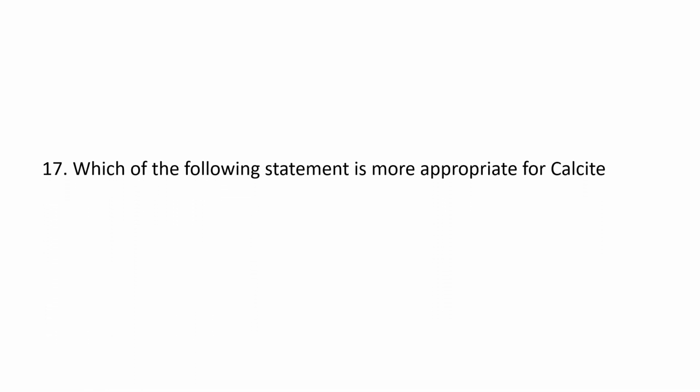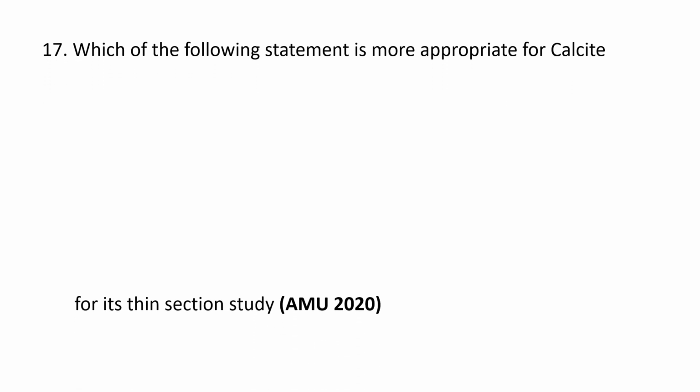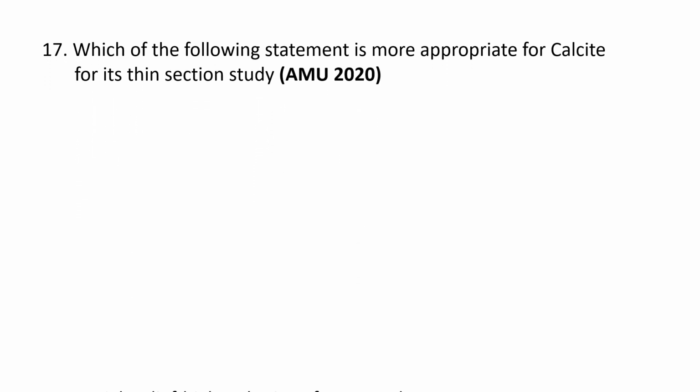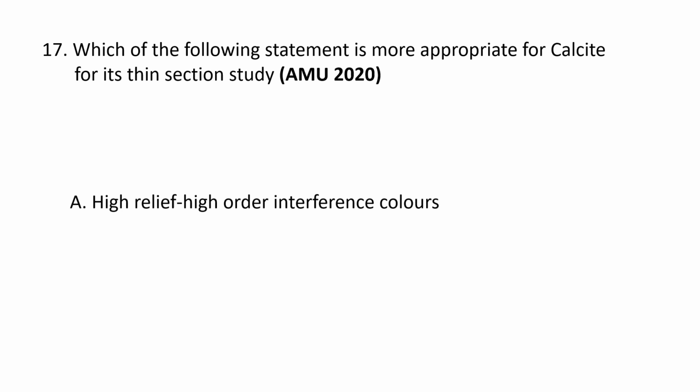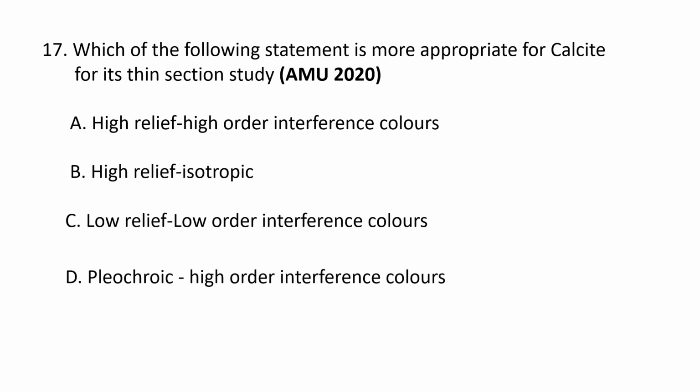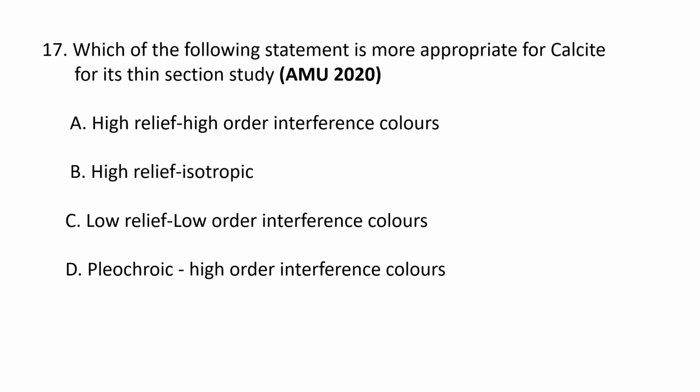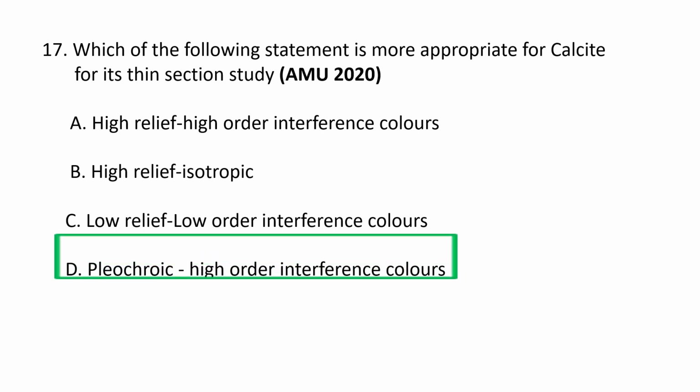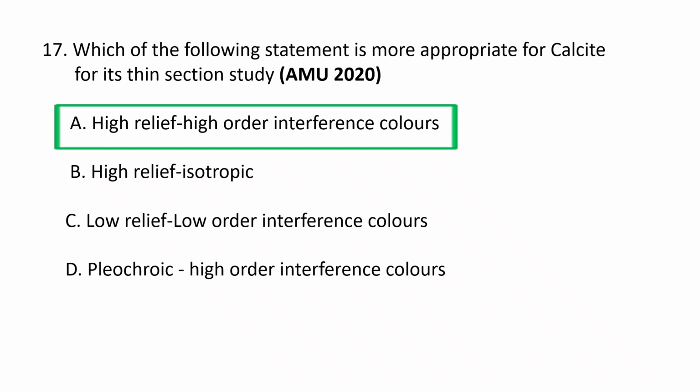Amphibole. Next question. Which of the following statements is more appropriate for calcite in thin section study? The options are A. High relief, high order interference colors. B. High relief, isotropic. C. Low relief, low order interference colors. D. Pleochroic and high order interference colors. The correct option goes as A. High relief, high order interference colors.